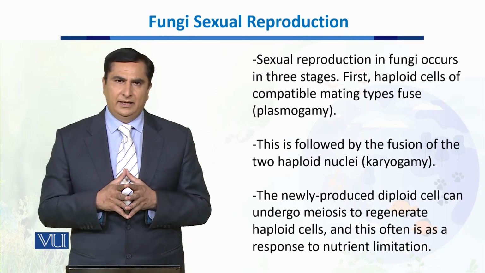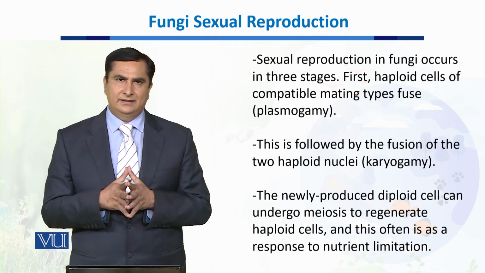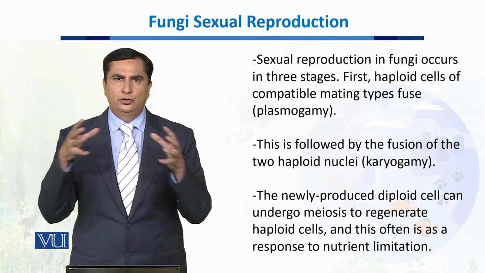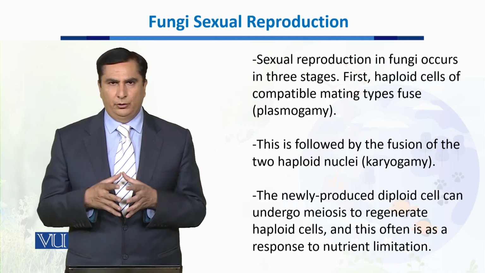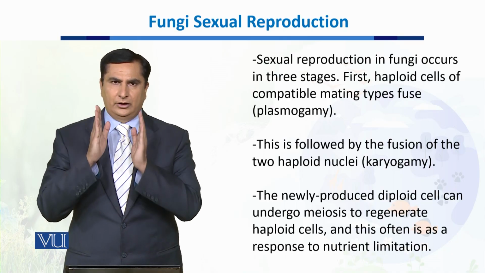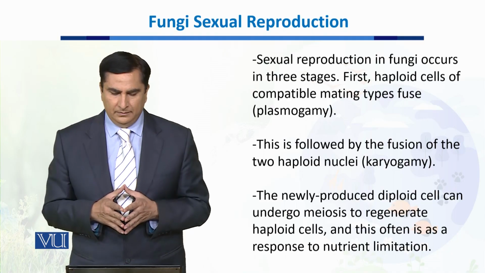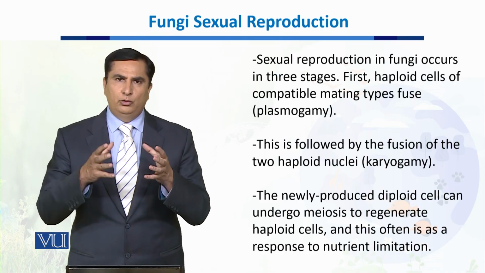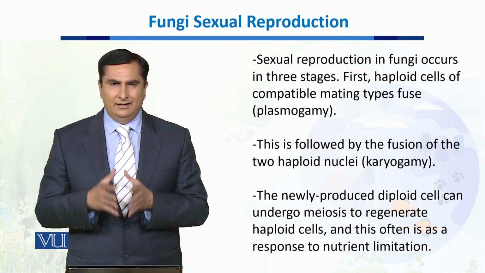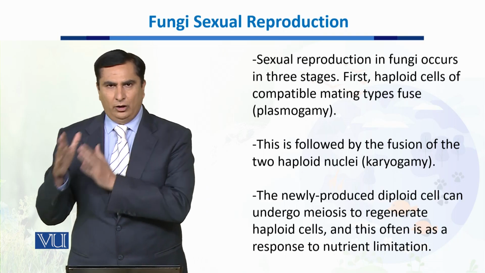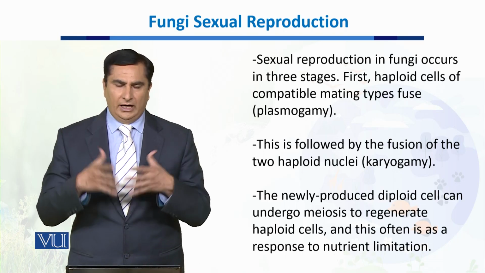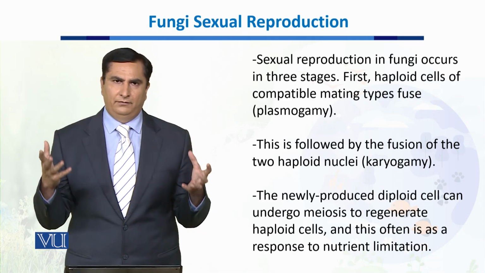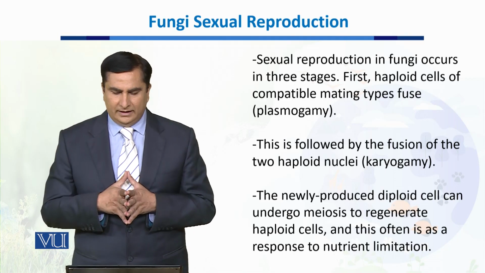After plasmogamy, karyogamy takes place. This results in the fusion of two nuclei to form a single nucleus, so that the chromosome number becomes double. Then in the last stage, the newly produced diploid cell divides by meiosis, and this meiotic division results in the generation of haploid cells again.